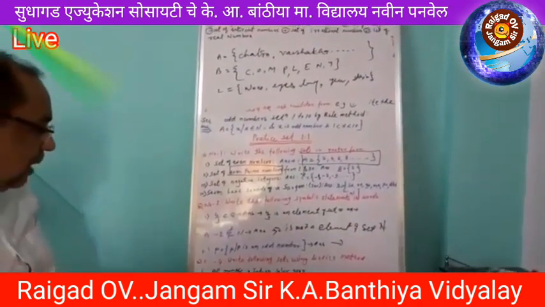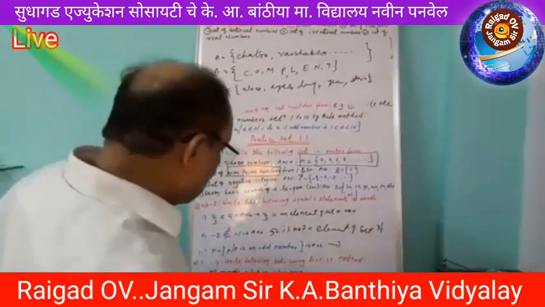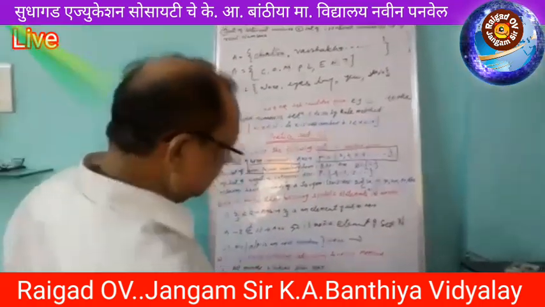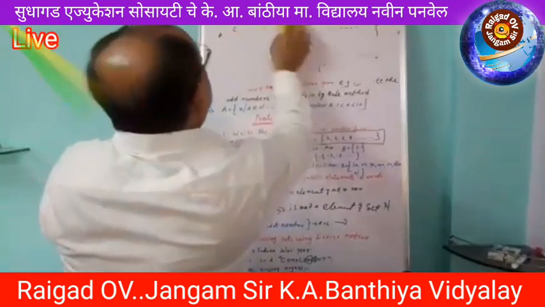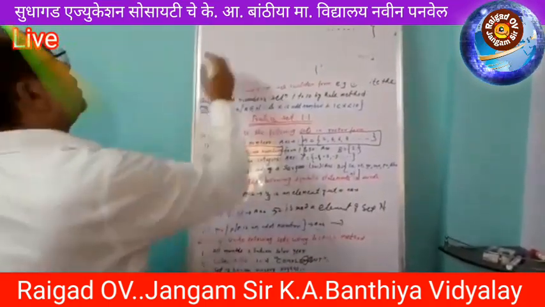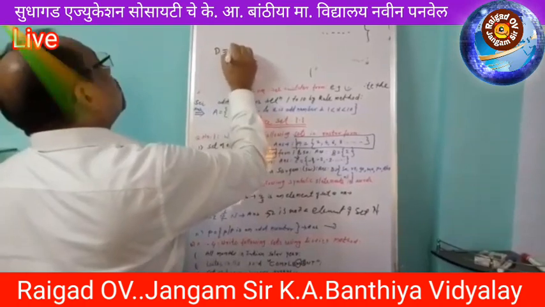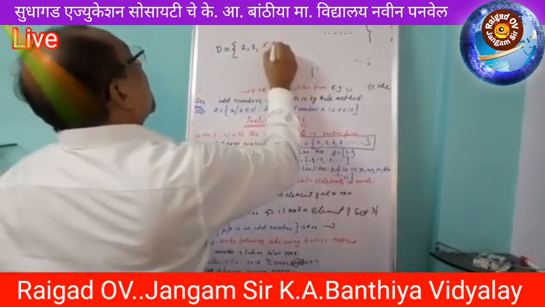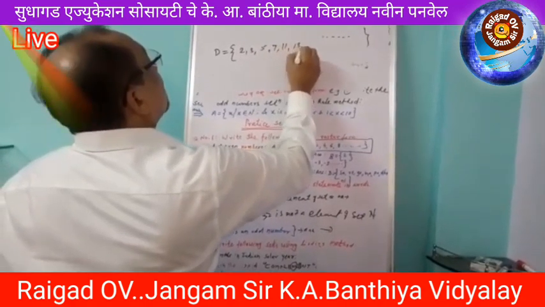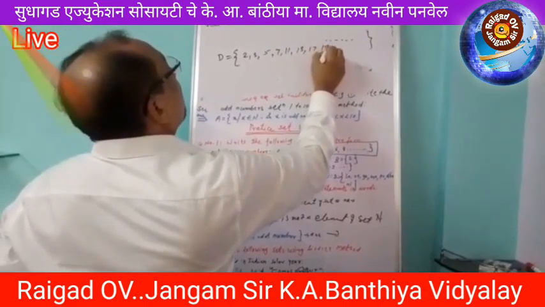And last one, set of prime numbers from 1 to 20. See here, the set of prime numbers from 1 to 20 are 2, 3, 5, 7, 11, 13, 17, 19.